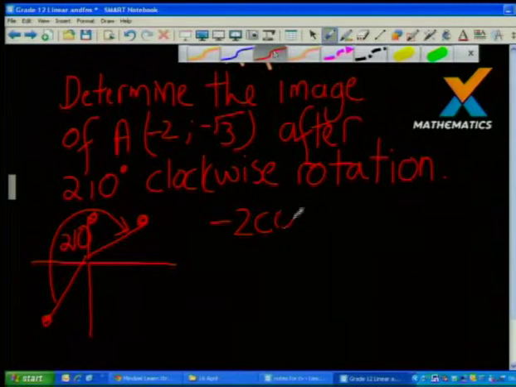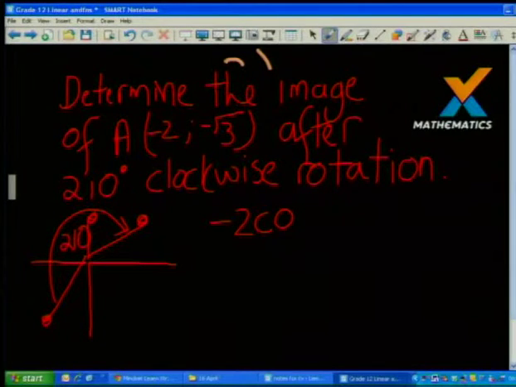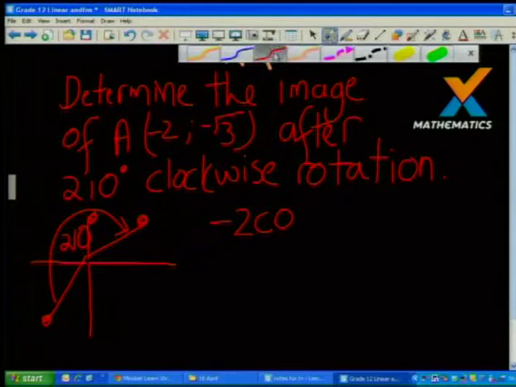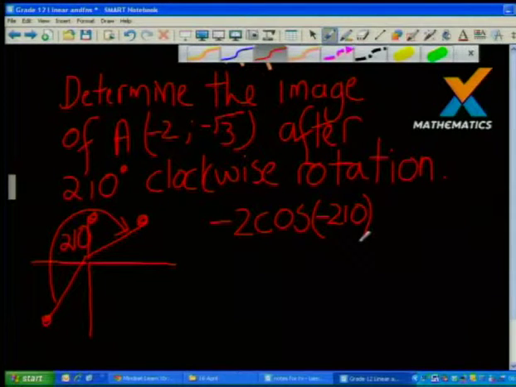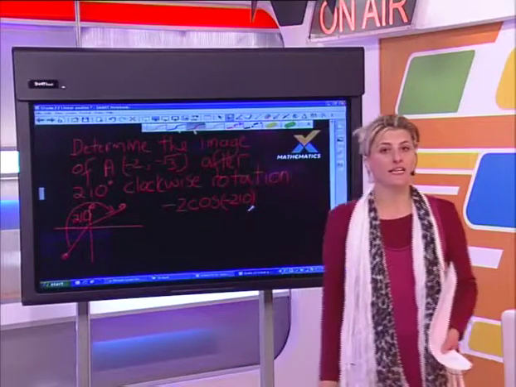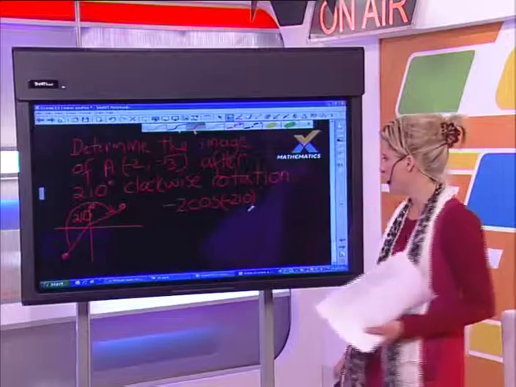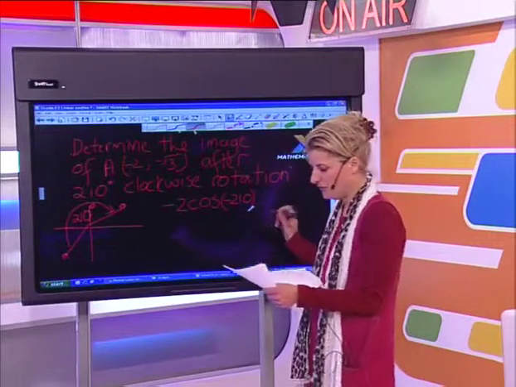Right, let's get this pen going here. So cos, and now I'm going to write negative 210 degrees. Not that we mind your questions, but before you all start saying, why is it minus 210 degrees? Because the question said clockwise. If it was anti-clockwise, I would have stuck with the positive angle. Okay, I'm not finished yet.